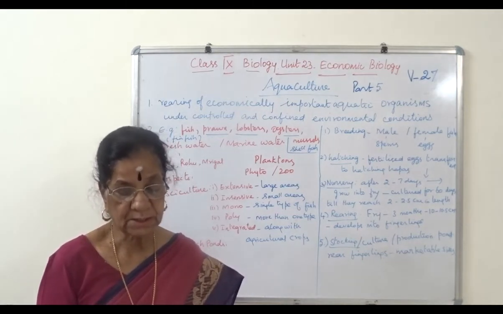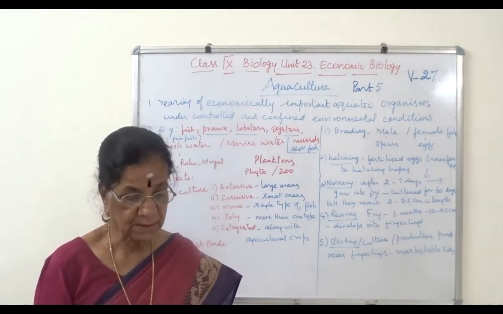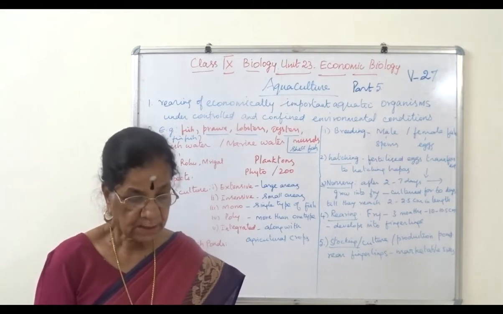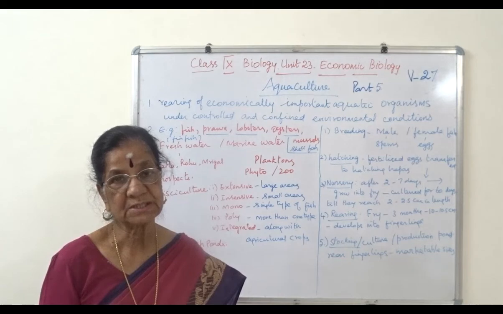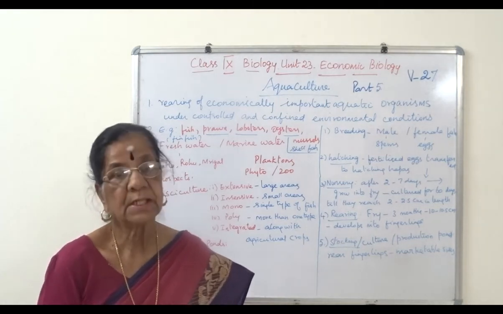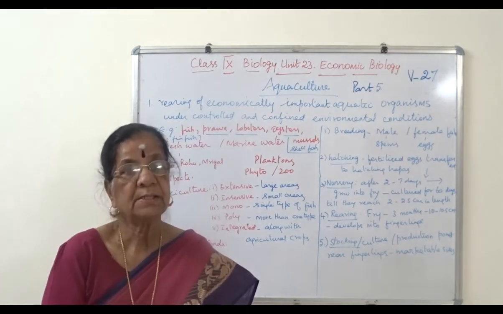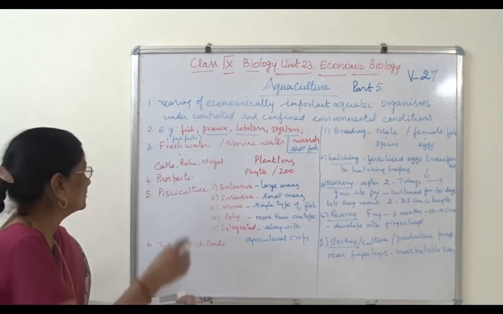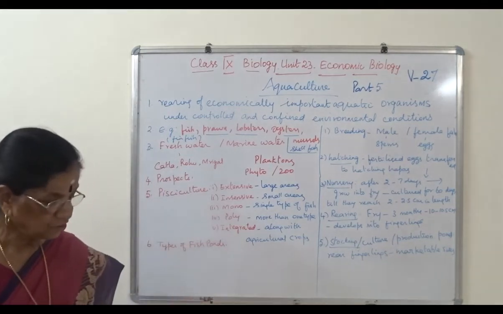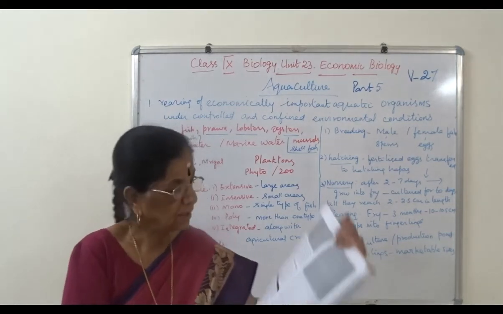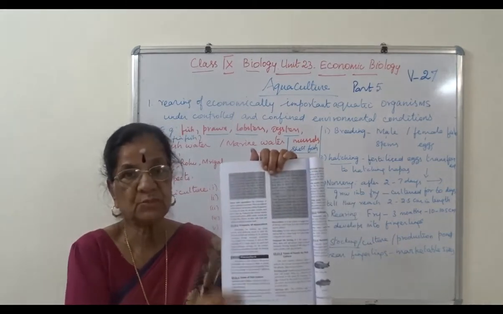Then pearl oyster, edible oyster, mussel and fin fishes like salmon, sea bass and milk fishes. These are examples for marine aquaculture. Then we are learning about prospects of aquaculture given in our textbook, this paragraph.